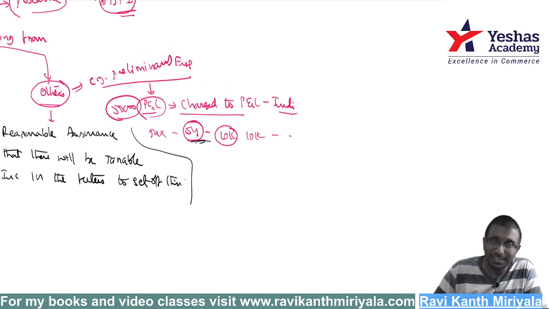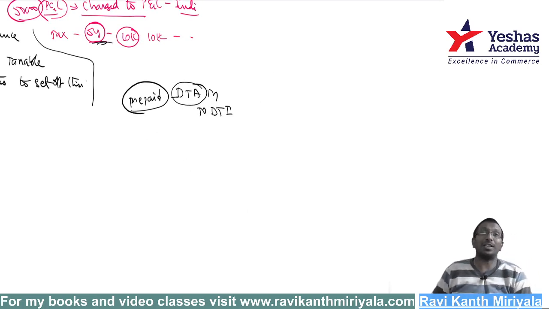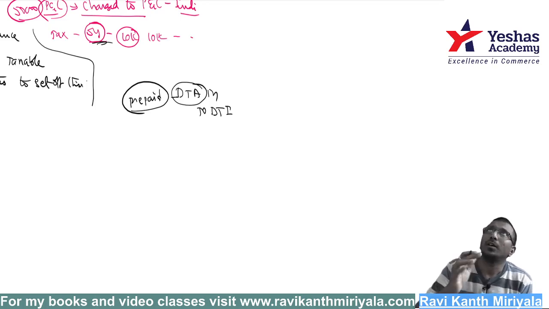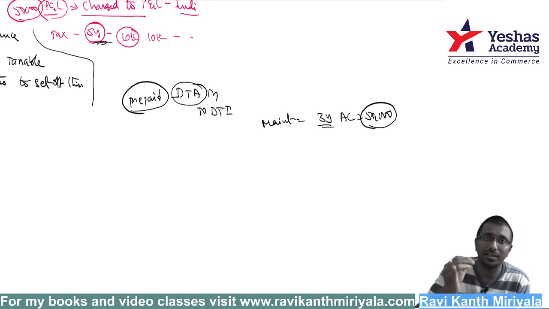If a deferred tax asset is coming, what is the journal entry we record? Deferred tax asset account debit to deferred tax income. But this asset will be useful, like a prepaid. I am giving one example, which may not be exactly relevant, but for understanding purposes you can somewhat link it. Suppose I am paying for maintenance of my AC, air conditioner, prepaid for 3 years. Let us say I paid 50,000 rupees for AC maintenance.